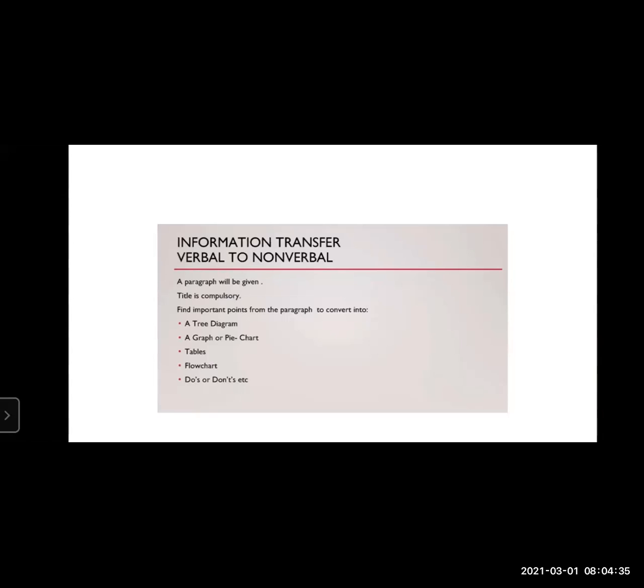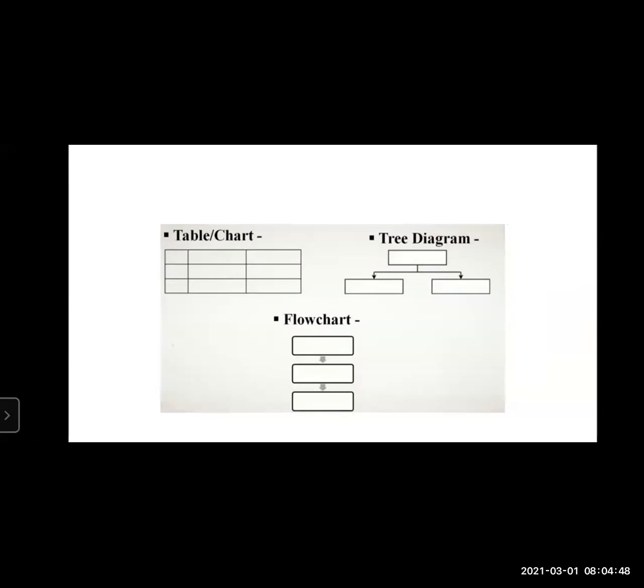Okay, or anything else may come, but mostly the topics covered for you are a tree diagram, a graph, either a pie chart, tables, flow chart, do's or don'ts. Now see, the table chart will look somewhat like this. I have taken a photograph of some table chart, a tree diagram, and even a flow chart for your knowledge.